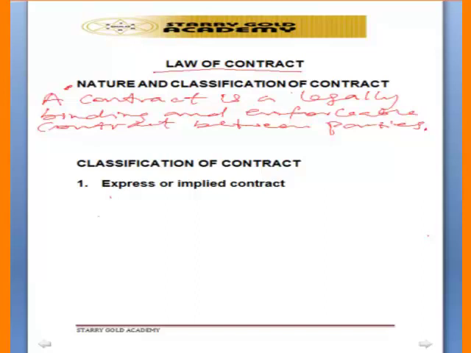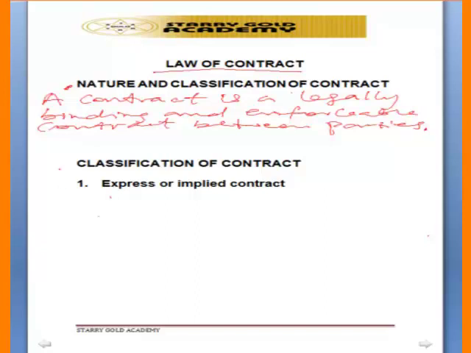So it is a legally binding agreement and it must be enforced. That is, if an aggrieved party takes the matter to court, then the court will enforce the contract. So it is for the purpose of enforcement. That is why it is called a contract, not just an ordinary agreement, but an agreement that the court must recognize.